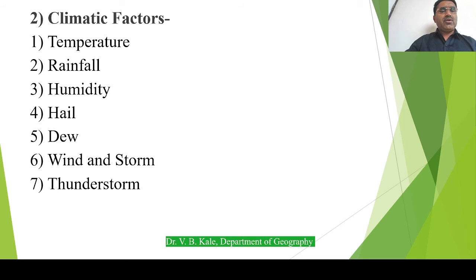Next one is rainfall. As we know, there is uneven rainfall throughout the world. Somewhere there is heavy rainfall, and somewhere very scanty and rare rainfall, as in countries like Israel and desert parts of the world like Iran, Iraq, Saudi Arabia and UAE, which have less rainfall.